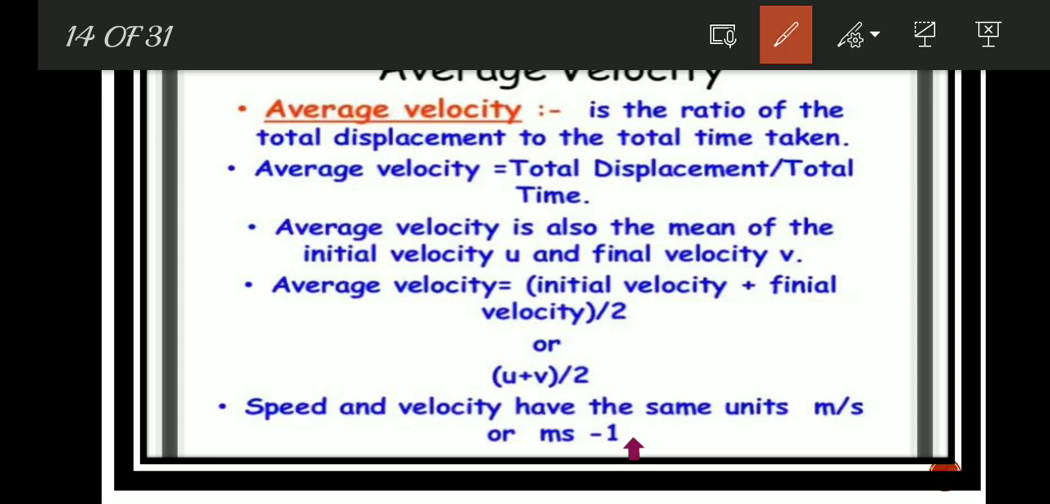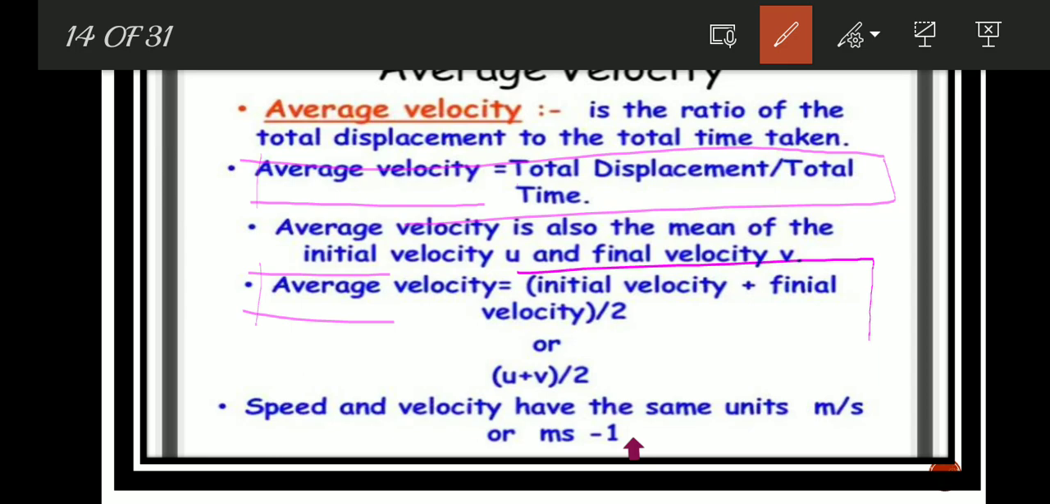So, important point: average velocity equals total displacement divided by total time. Average velocity is also the mean of the initial velocity u and final velocity v, equal to initial velocity plus final velocity divided by 2. Speed and velocity have the same units. Therefore, velocity units are meter per second or meter second inverse.